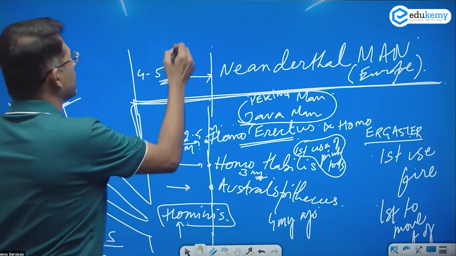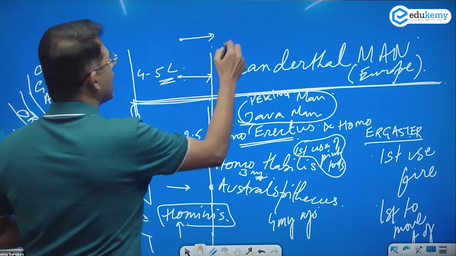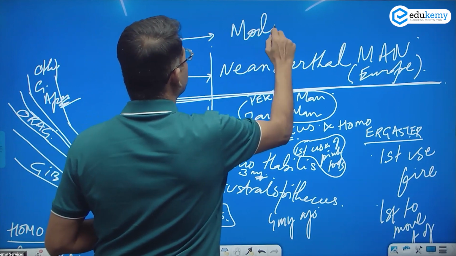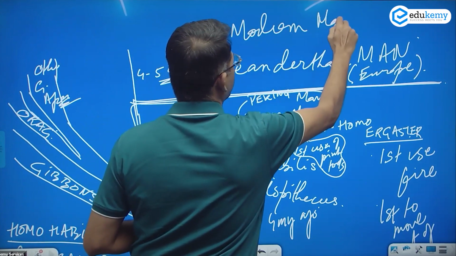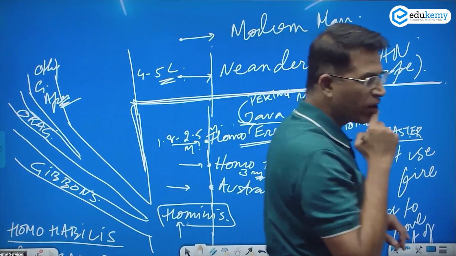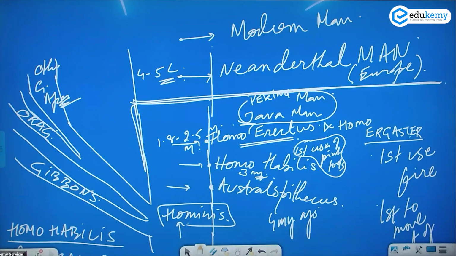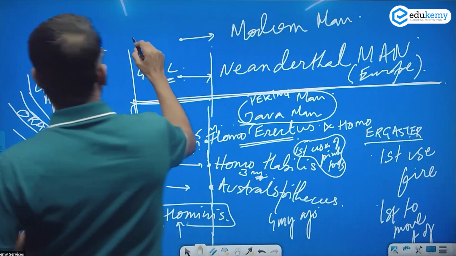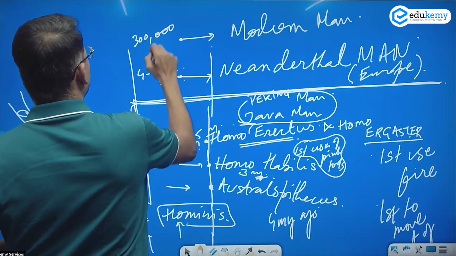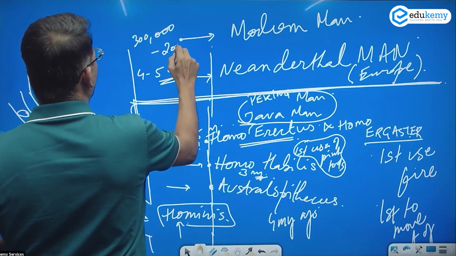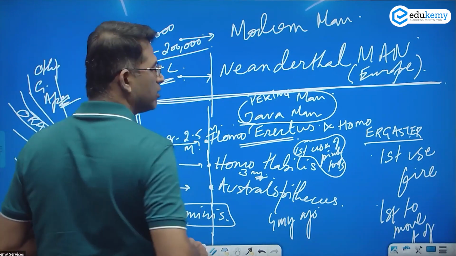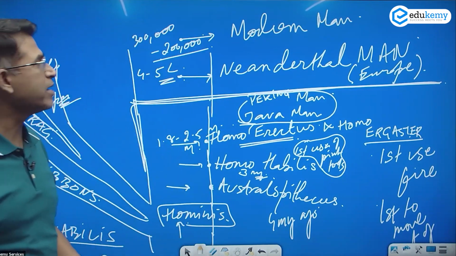Now from here, you have the evolution of the modern man, Homo sapiens sapiens. This Homo sapiens sapiens appeared around 300,000 to approximately 200,000 years ago, so 3 lakh to 2 lakh years ago.